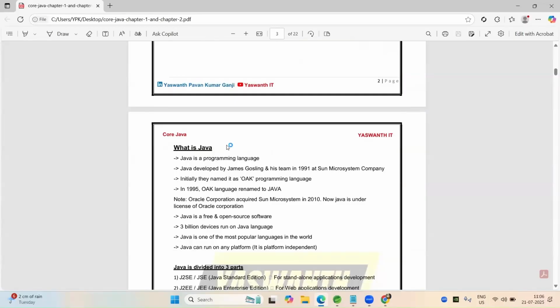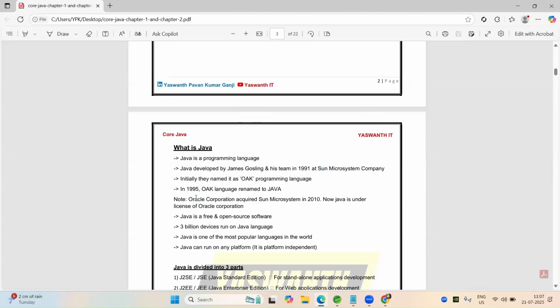First of all, what is Java? Yes, Java. All of you know Java is a programming language. Java was developed by James Gosling and his team in 1991 at Sun Microsystems, which is a company. Initially, at the time of creation, they named it Oak. Later in 1995, this language was renamed Java. Sun Microsystems was acquired by Oracle Corporation.